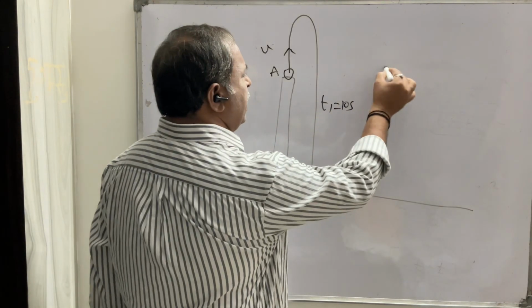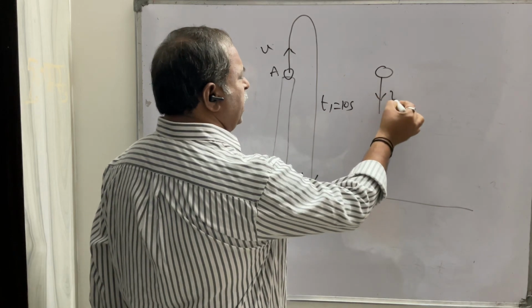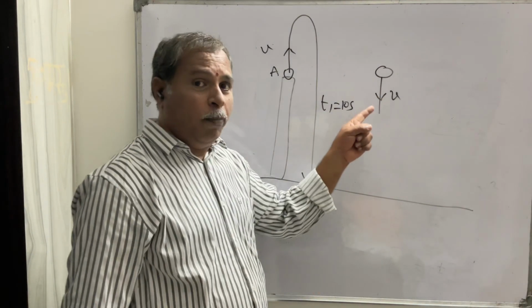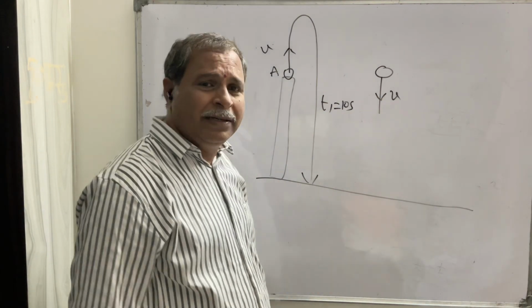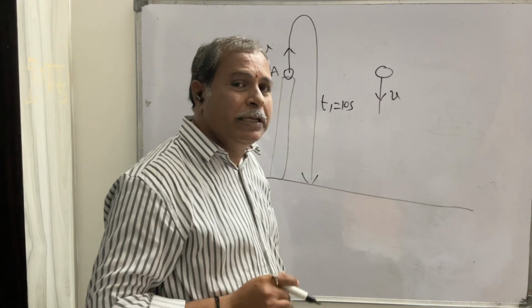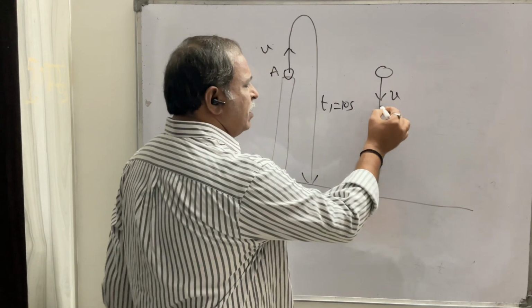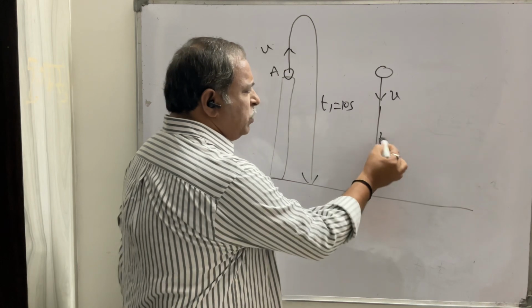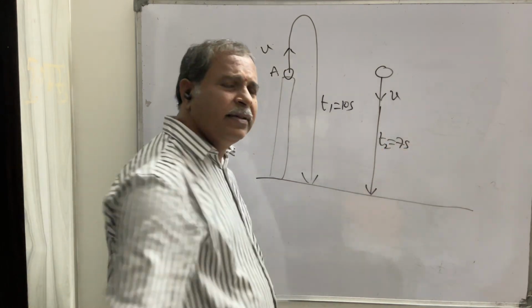Second ball B is also thrown, but vertically downwards, from the same point, with the same velocity. It reaches the ground in t2 seconds. That is given as 7 seconds.